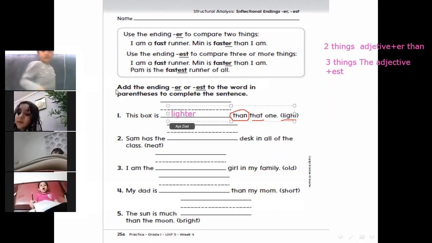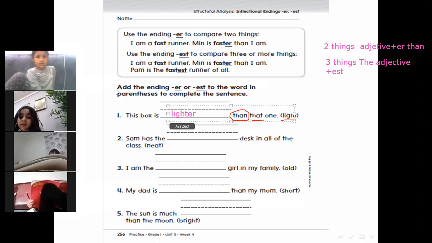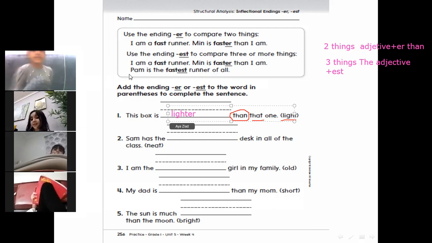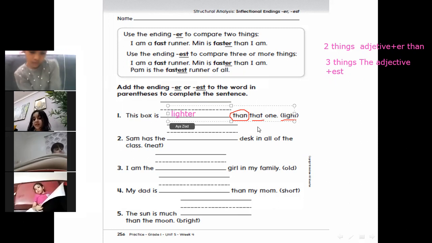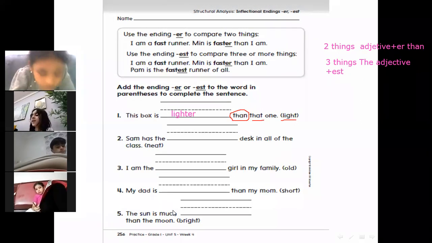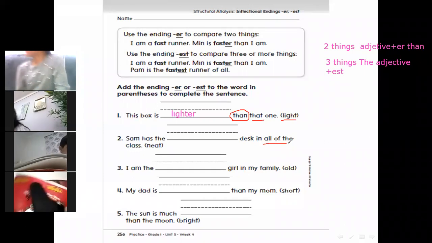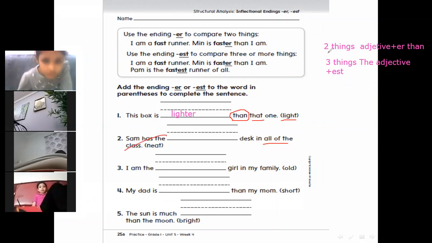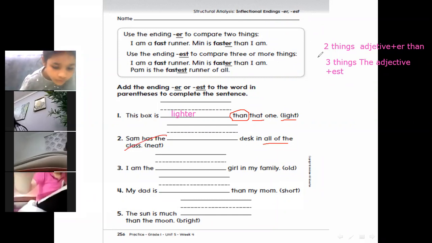Rina, unmute your mic, please. Number 2. Sam had the neatest desk in all of the class. We didn't compare two things. We compare more than two things. All of the class. Here, 3 or more than 3. Let's write 3 or more.